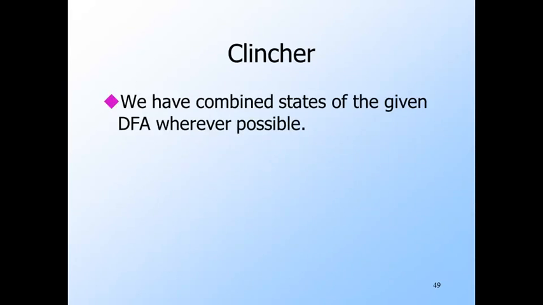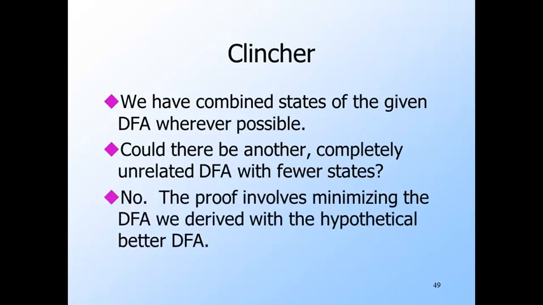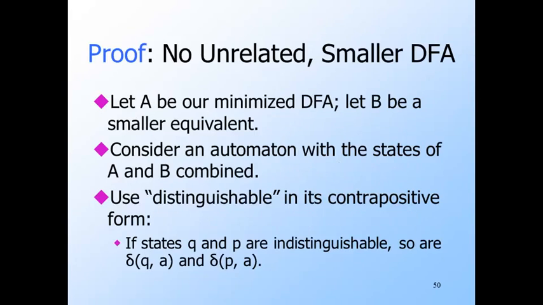Now we've done our best to combine states that we know how to combine. But it is in principle possible that there is some other smaller DFA that we can't get by combining states of our DFA. And fortunately, that can't happen, as we shall now see. Here's the proof that there is nothing smaller than the DFA we get by merging states and eliminating unreachable states. Suppose A is our DFA and B is a hypothetical equivalent with fewer states.